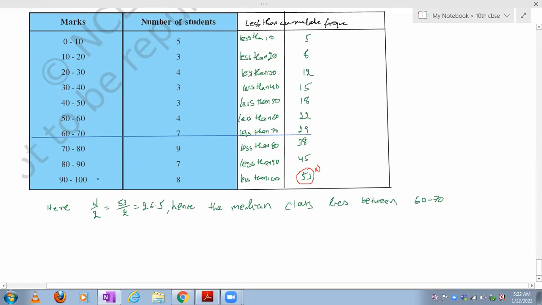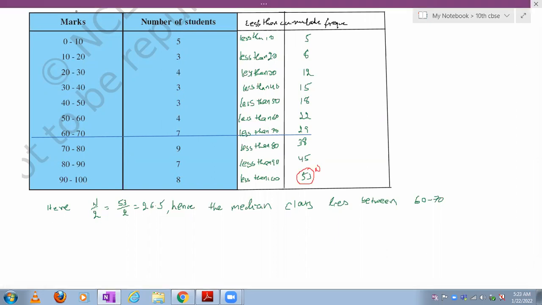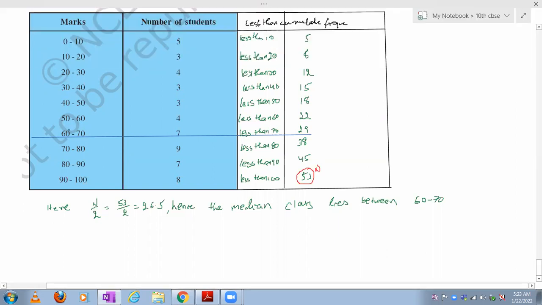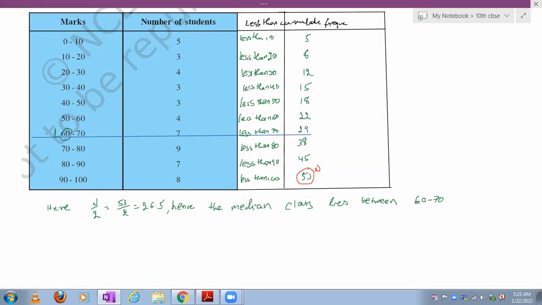Sorry, so generally less than this is 70. That means the median class lies between 60 to 70, means we have to take this value as L, the lower boundary of the median class, and this value we have to take as CF.